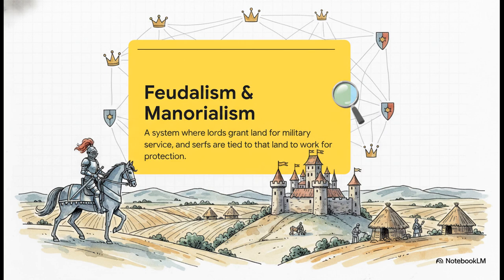Politically, feudalism means power is all local. It's a web of personal loyalties between lords and vassals. Economically, you have manorialism, where most people are serfs, tied to the land they work, giving their labor to a lord in exchange for a place to live and protection. It's a very rigid, local system.